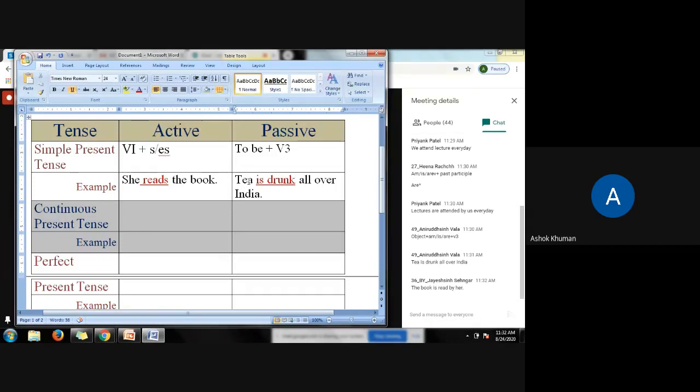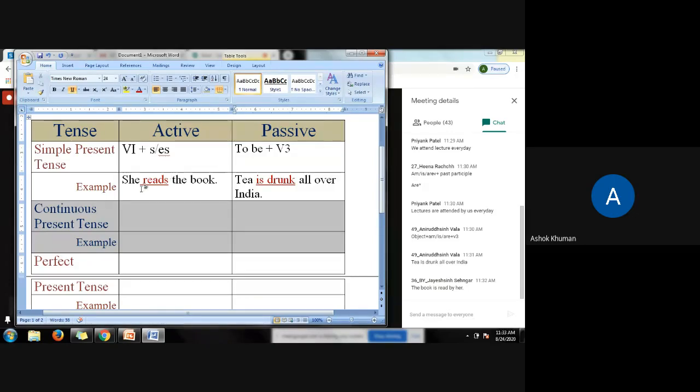Tea is a mass noun. So with a mass noun, always a singular verb is used. So therefore is is used here. So to be, is, plus drunk, V3. Very fine. So this is how in the simple present tense active and passive sentences are constructed.